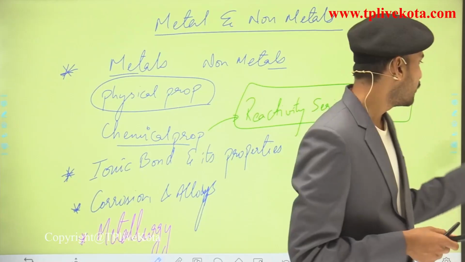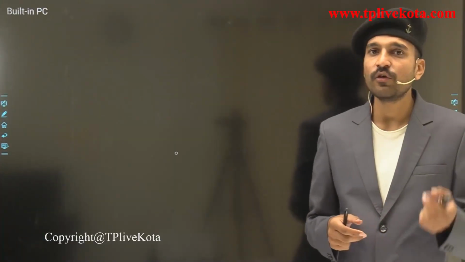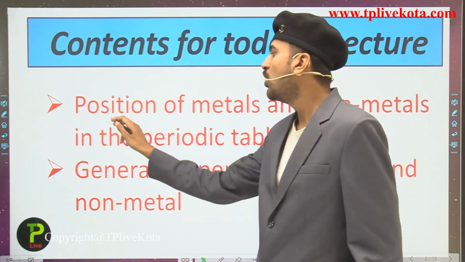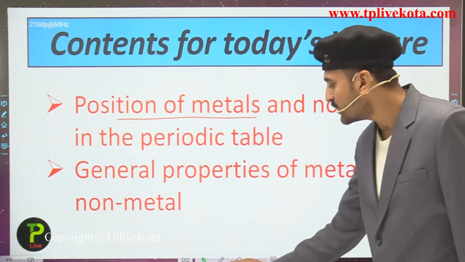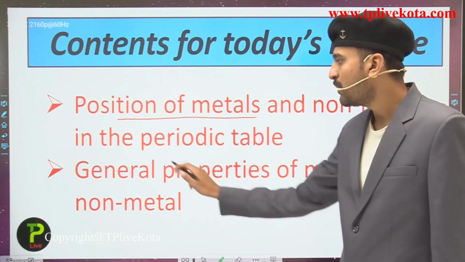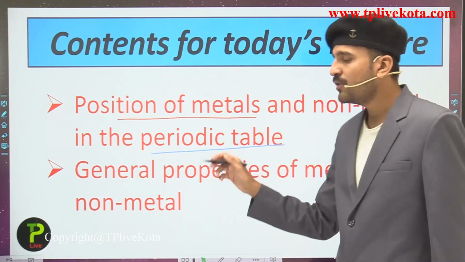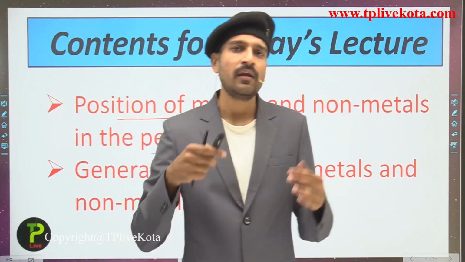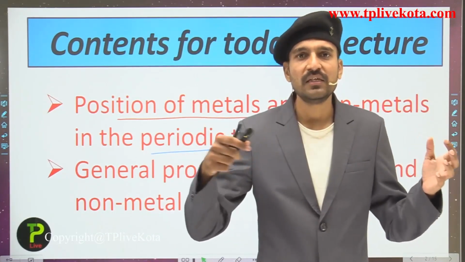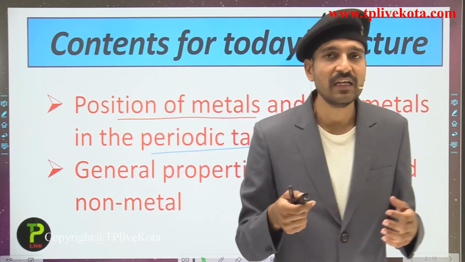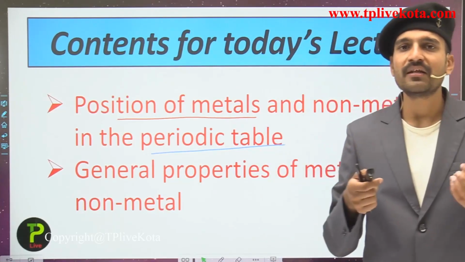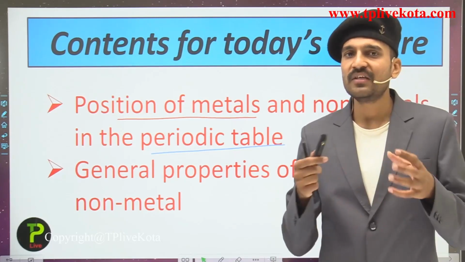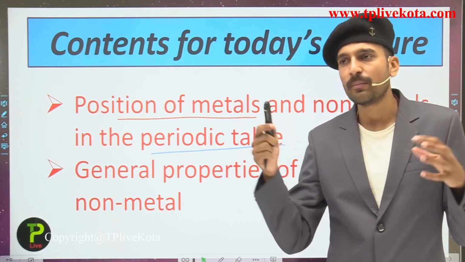So students, moving back again here, let us see what we are going to study in today's lecture. In today's lecture, we are going to see the position of the metals and the non-metals in the periodic table, that is the arrangement of the metals and the non-metals. We have seen that this was done by Lavoisier, and apart from Lavoisier, we have seen how different chemists arranged the metals and the non-metals and many other elements depending upon their properties. But still we have a separate position for the metals and the non-metals.